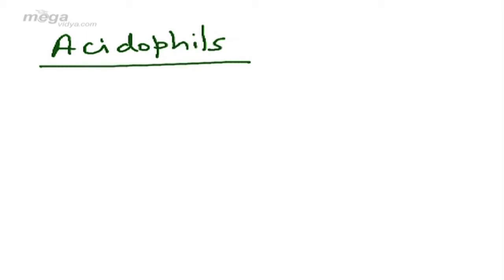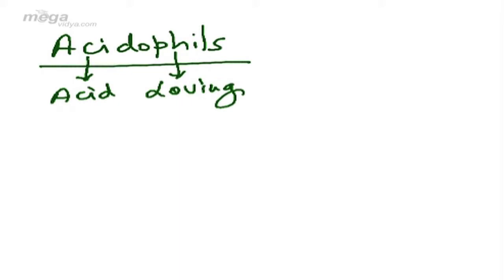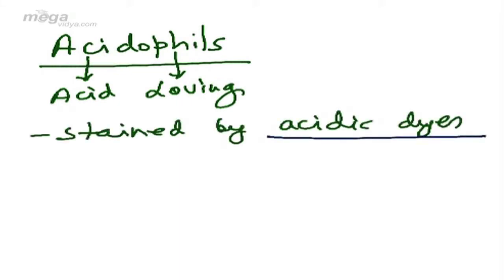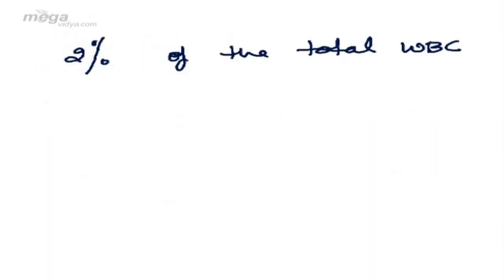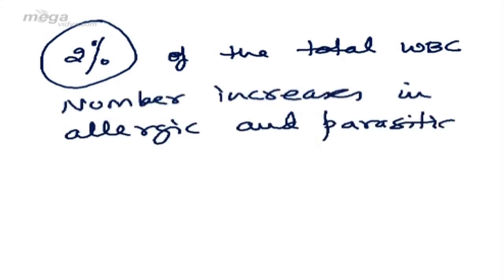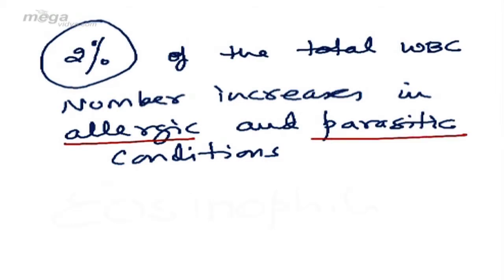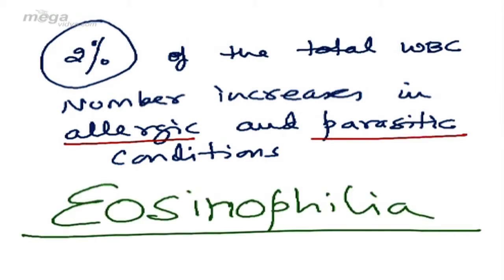So the first WBCs are acidophils. As can be seen by the name, these are acid loving, or they are stained by acidic dyes. And one of the common acidic dye is eosin. Therefore, acidophils are also called eosinophils. They constitute about 2% of the total WBCs. Their number increases in allergic and parasitic conditions. This condition is called eosinophilia.